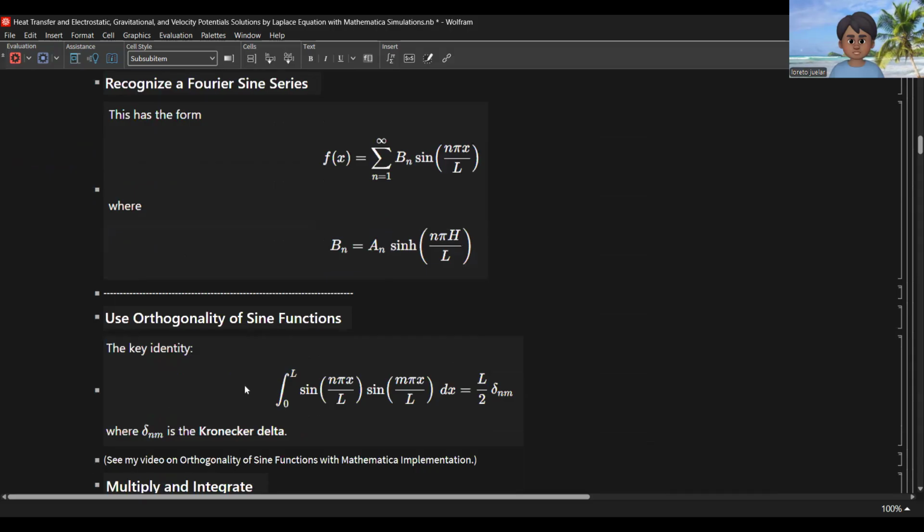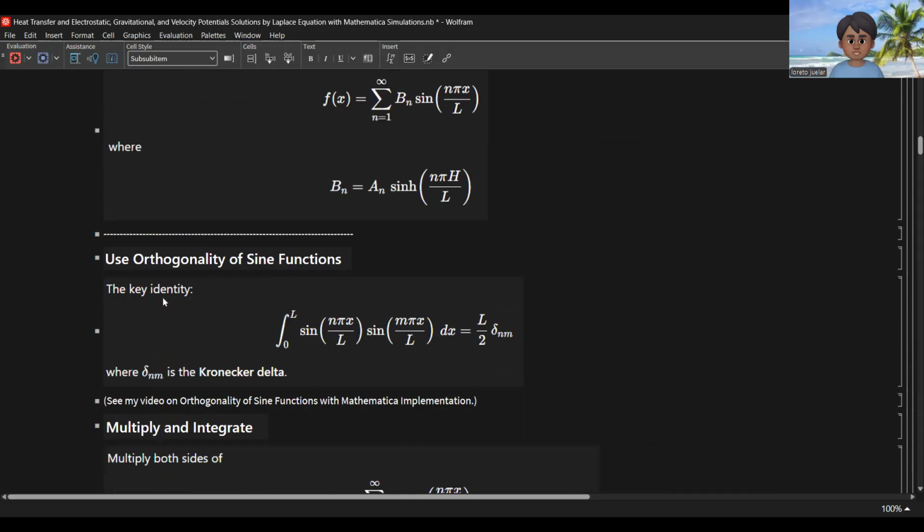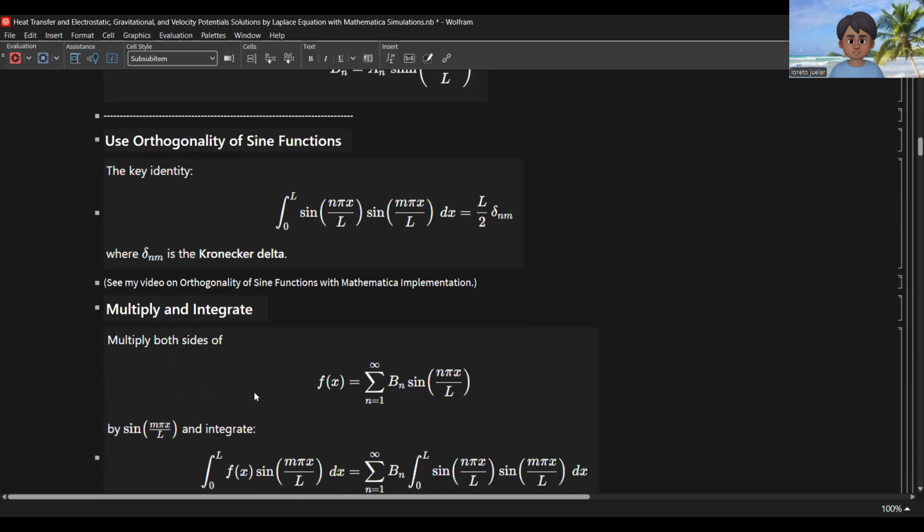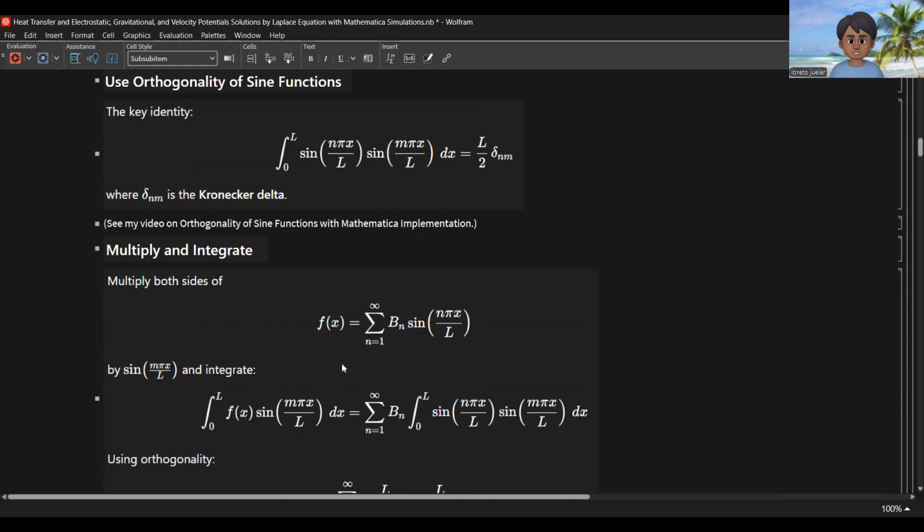So use orthogonality of sine functions. We have the key identity: from 0 to L, sine of n pi x over L times sine of m pi x over L is equal to L over 2 times the Kronecker delta nm. This is equal to 1 if n is equal to m, and equal to 0 if n is not equal to m. So we multiply both sides of f of x, the sum of b sub n sine n pi x over L, by sine of m pi x over L and integrate.